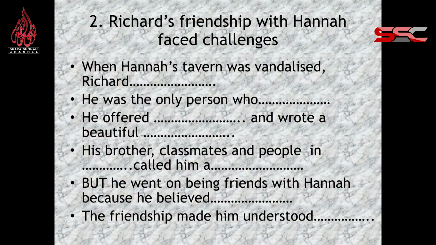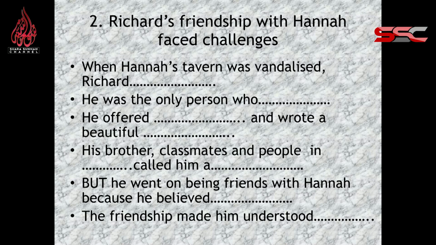Okay. Richard's friendship with Hannah faced challenges. When Hannah's tavern was vandalized, Richard was very upset about it. Okay, you can write, Richard was the only one who showed sympathy towards her. Richard was the one who did something the others did not want to do. He was the only one who signed the sympathy card. He offered to send the card and he wrote a beautiful note praising the Shermans.